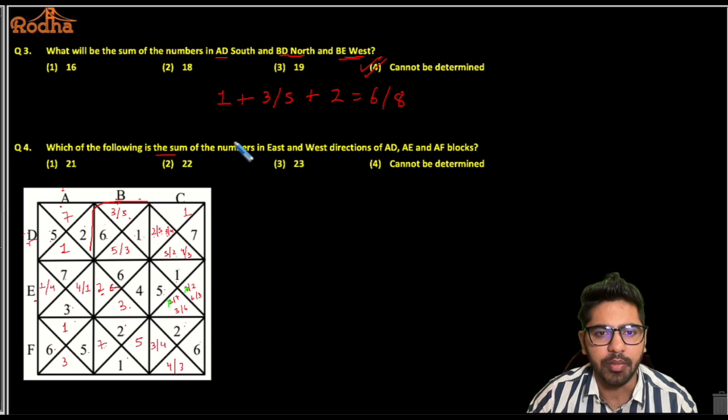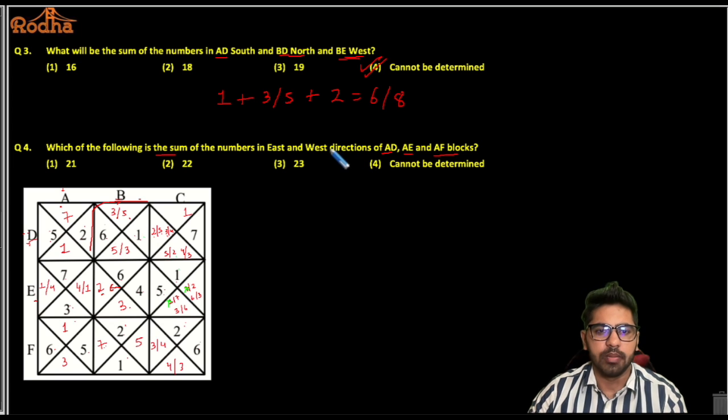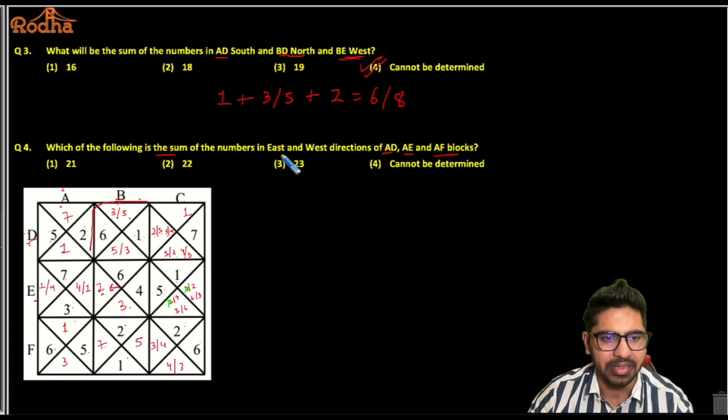Which of the following is the sum of the numbers in the east and west direction of AD, AE and AF blocks? Okay. So sum of the numbers in the east and west. Alright. So AD east and west is 2 plus 5, that is 7.